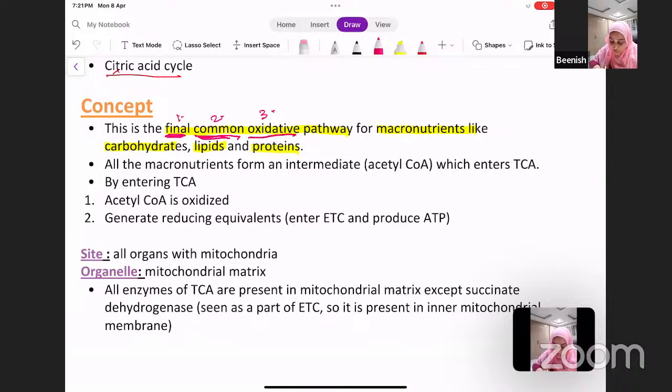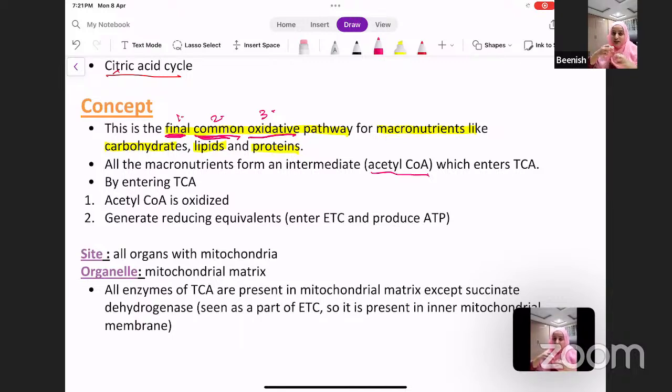Now, all the macronutrients form an intermediate, which is acetyl-CoA. And this acetyl-CoA will enter TCA. And in the TCA, the acetyl-CoA is completely oxidized. And what is generated? Reducing equivalents are generated.